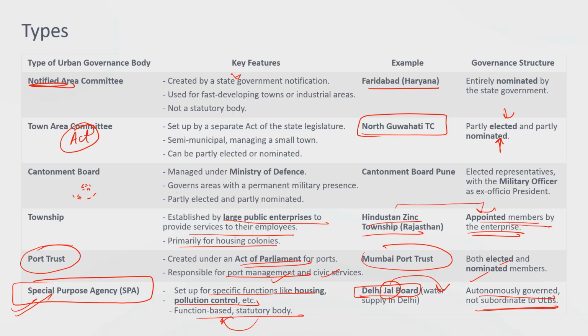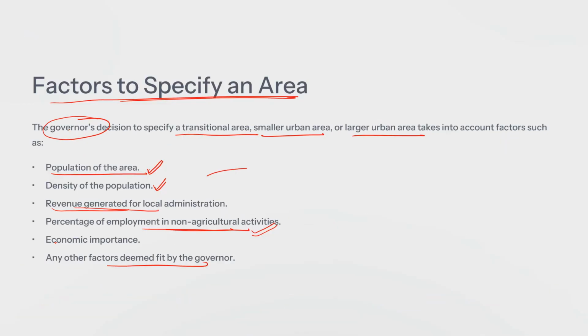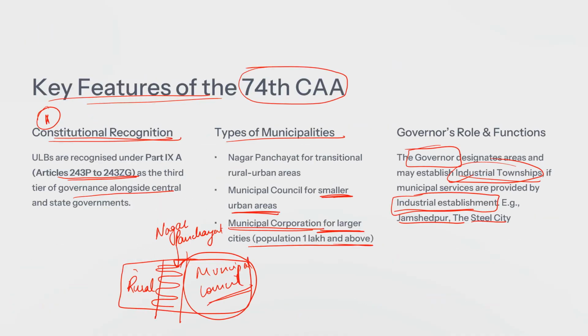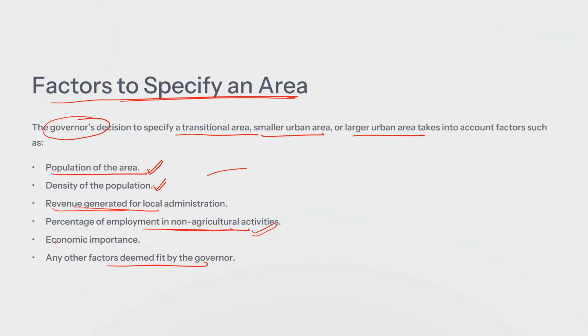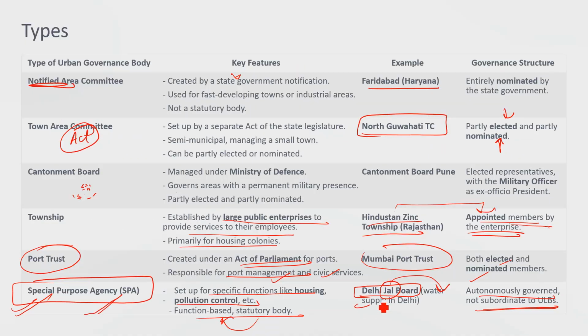So these are different urban governance bodies. There can be a mix and match of anything in that area because the areas are so complicated right now. For example, Delhi is a municipal corporation, but it has a special purpose agency, Delhi Jal Board. Mumbai, the port trust part, comes under the parliamentary statute of trust. So these are different types of governance bodies.